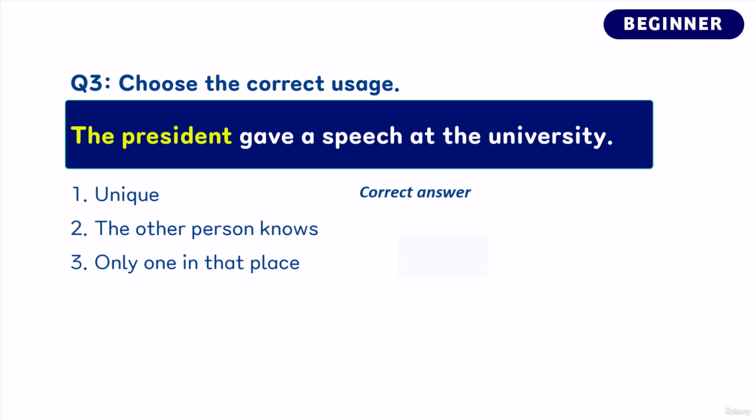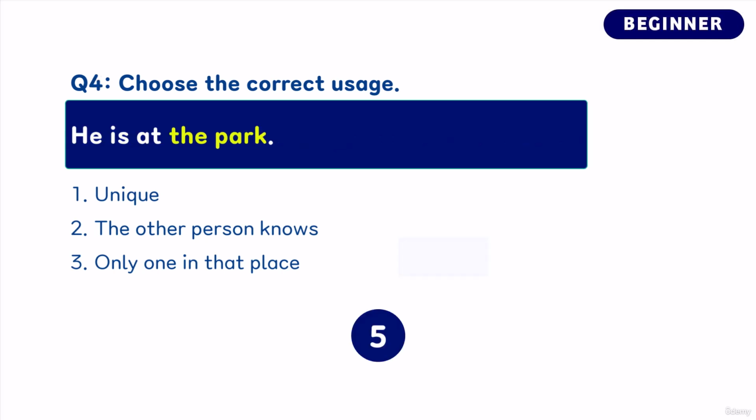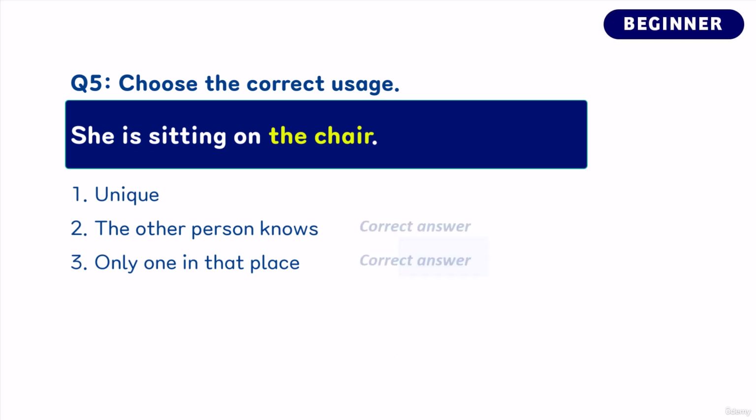The president gave a speech at the university. He is at the park. She is sitting on the chair.